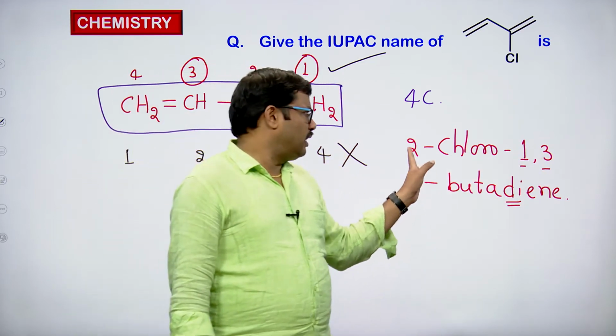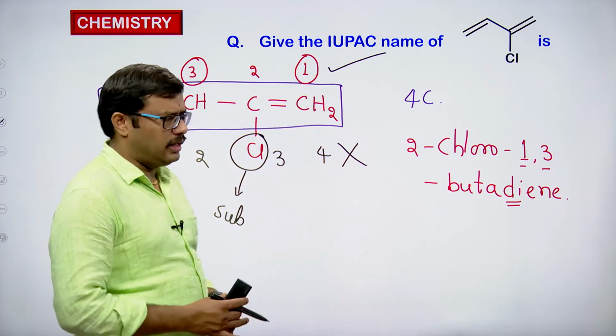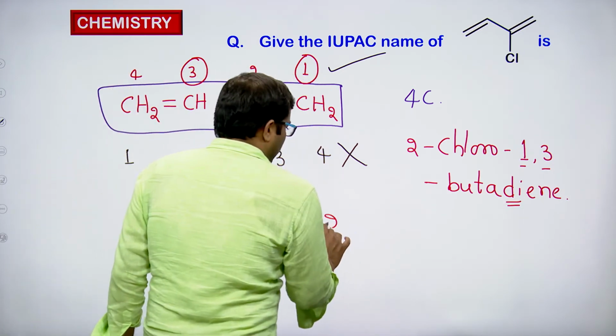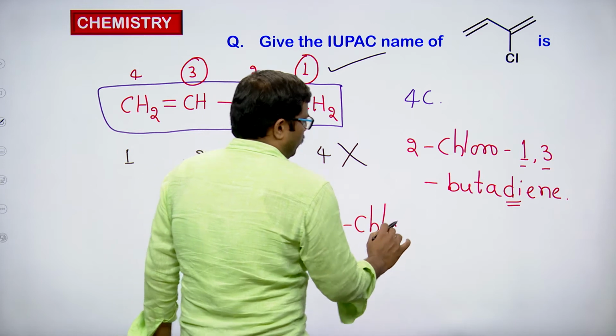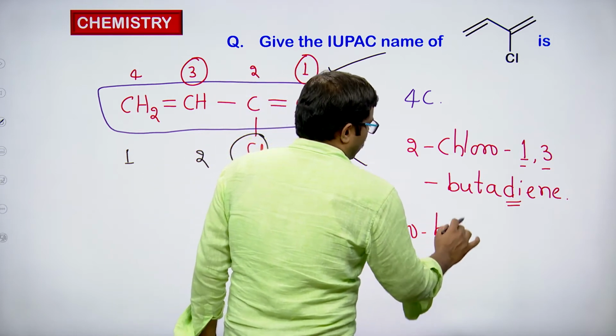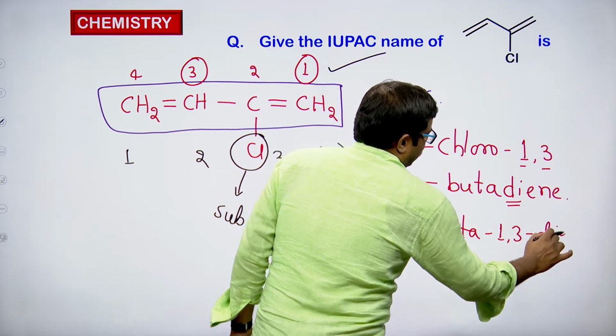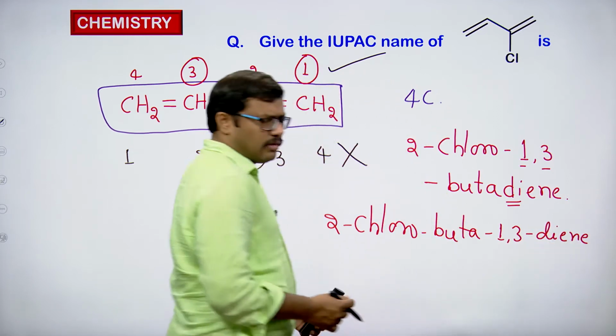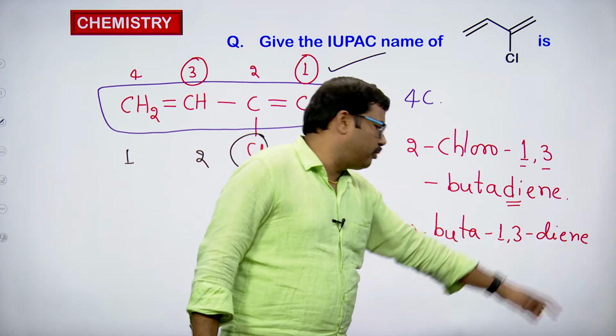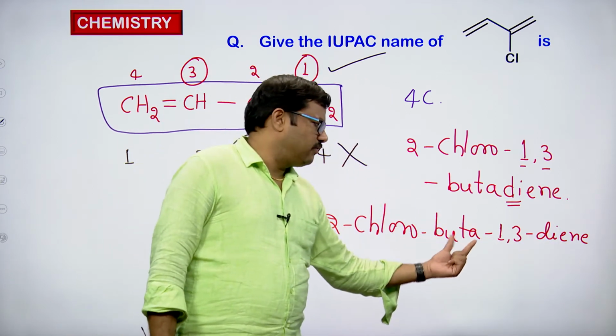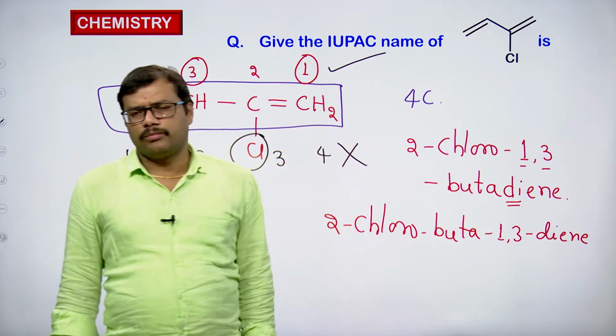Okay. So it can be written as 2-chloro 1, 3 butadiene, or we can also write it as 2-chloro buta 1, 3 diene. We can even write the position of the double bond exactly at the diene position. Okay. Buta is written first followed by 1, 3 diene.